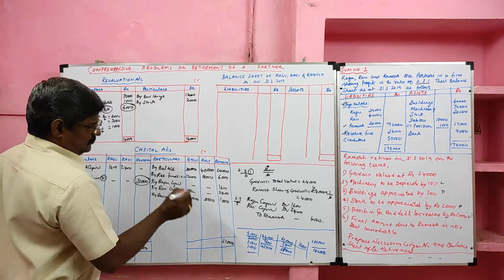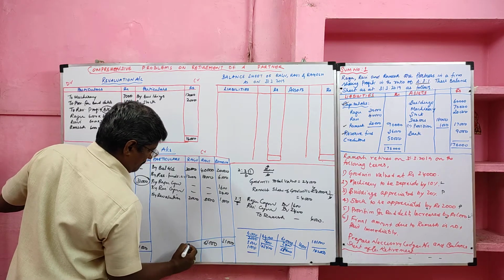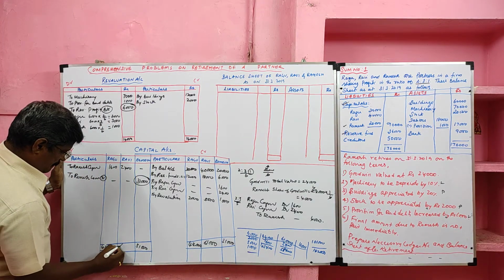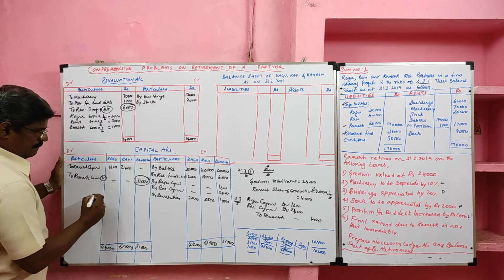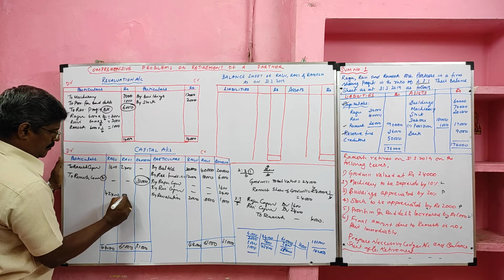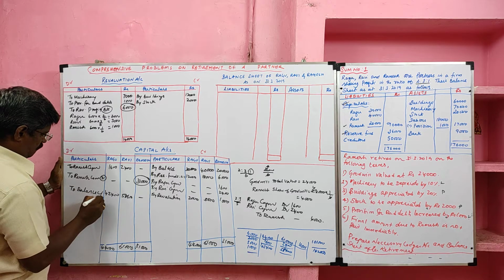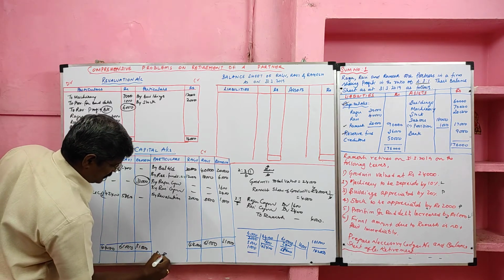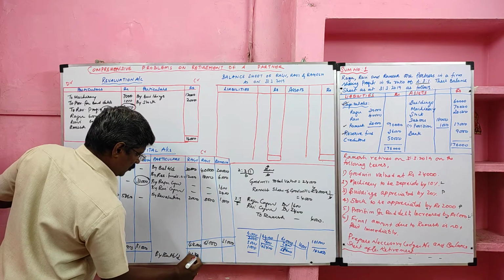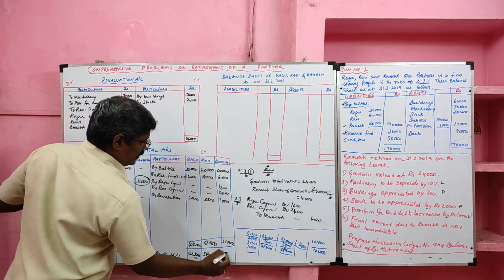Then we are going to close the other partners' capital accounts. By balance b/d, 42,400 to Raghu, 58,600 to Ravi.